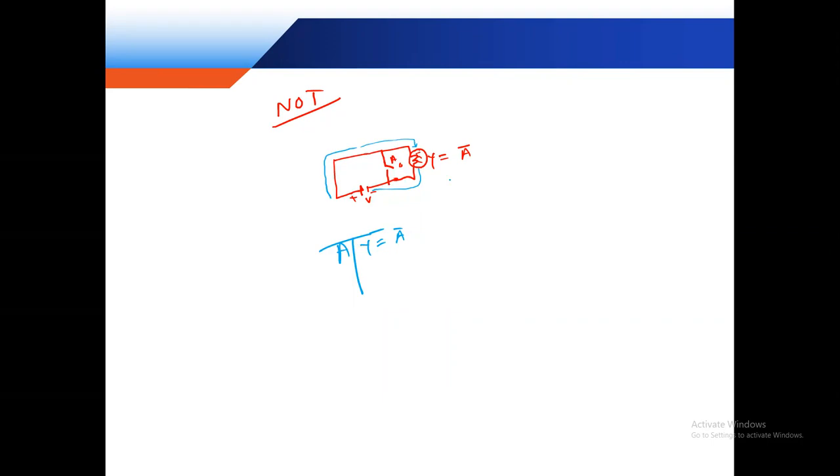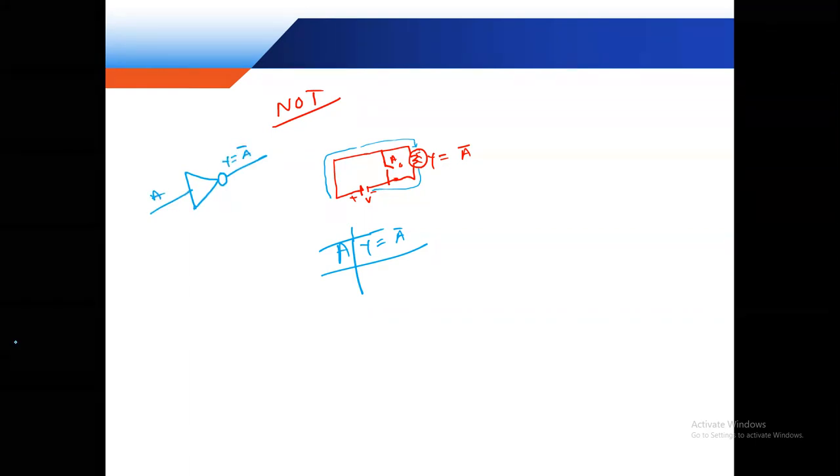Only NOT gate has only one input and one output. But all other logic gates have 2 or more inputs and output only 1. Only the NOT gate has 1 input and 1 output. Clear? And this is the NOT gate symbol, like a triangle, and this is the bar. This is the NOT gate symbol. This is A and Y is equal to A bar. Clear? Amir? Yes, sir. It's clear. Okay, so this is the input and this is the output.